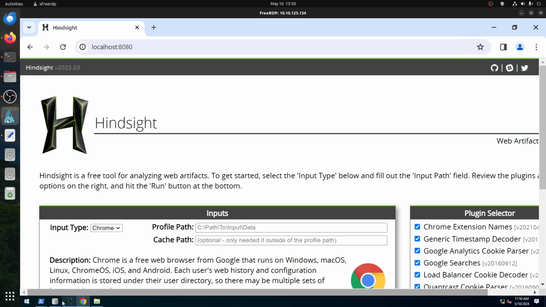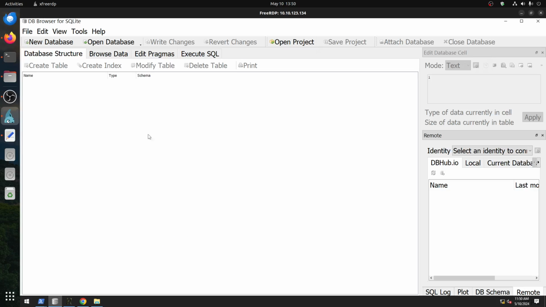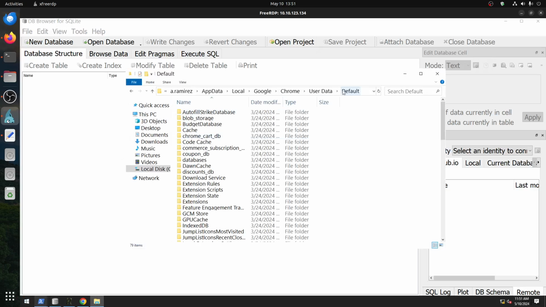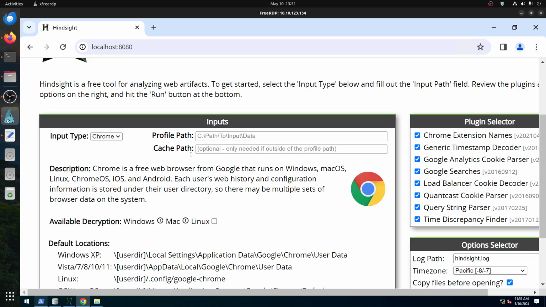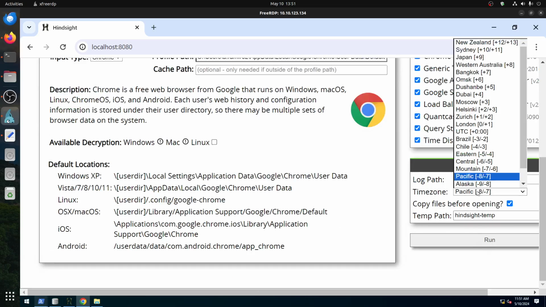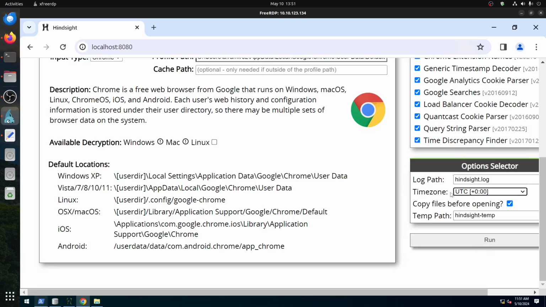Paste and go. And then we have an SQLite DB, and we're trying to get the history, so you can copy the path. Control T. I need this path, so you can go to the site and just put the default path. Very important here is to change your time zone. I made a mistake and spent a couple of hours down rabbit holes here. So change the time to UTC and let it run.